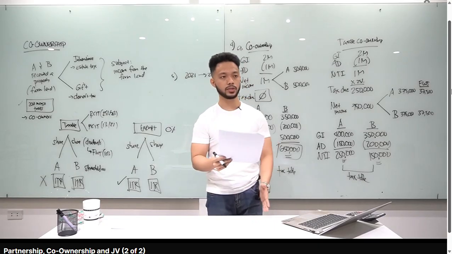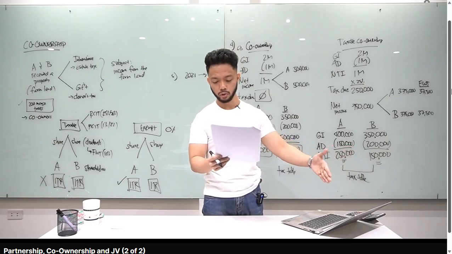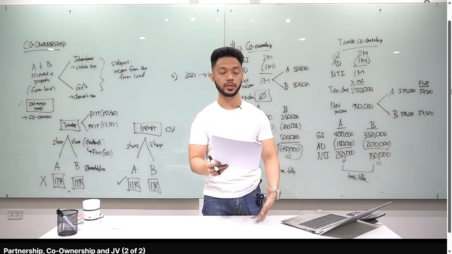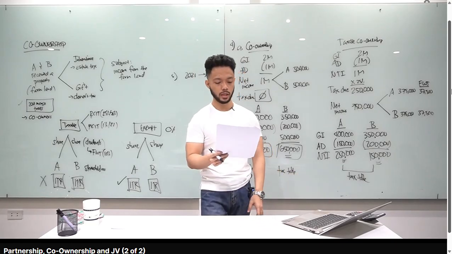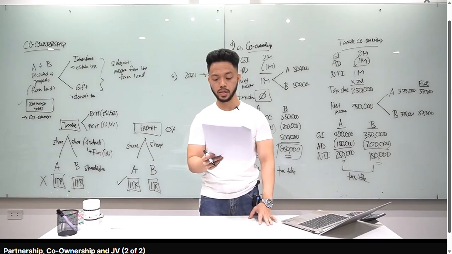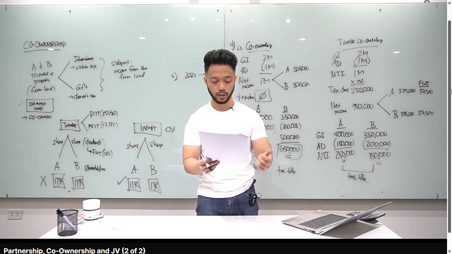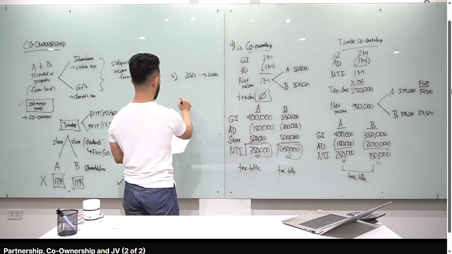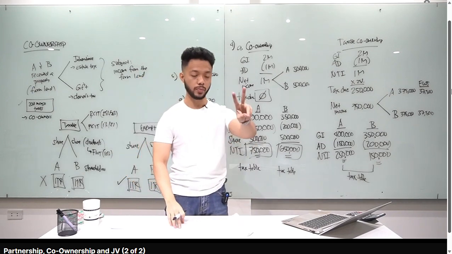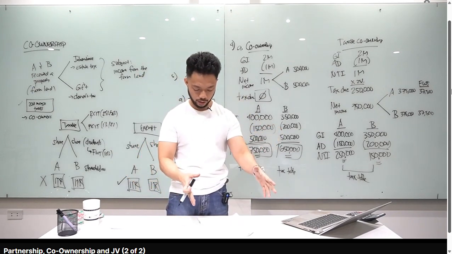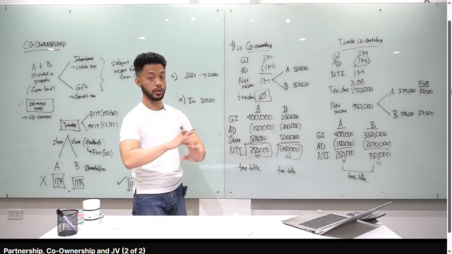So, ibig sabihin, guys, kung ma-analyze natin, noong 2020, exempt pa siya kasi mere preservation. Wala namang ginawang reinvestment. Pero noong 2021, nag-reinvest sila, nag-purchase sila ng another income-producing property. Therefore, 2021, naging taxable co-ownership na. From the net income of 500,000 from the two properties, A and B each withdrew 100,000. A and B are brothers, which of the following is wrong or incorrect? Okay. Letter A. So, yung letter A, class, ibahin mo yan, lagay mo in 2020. So, dalawa lang yung ibahin mo, ha? Dun sa first sentence, sa second sentence, in 2020, without dividing the property. And then sa A, in 2020. The rest, i-retain mo as 2021.